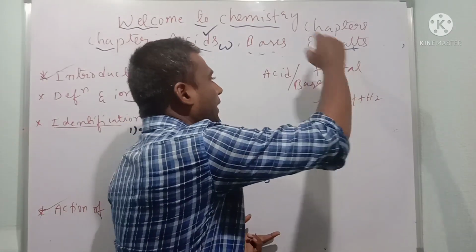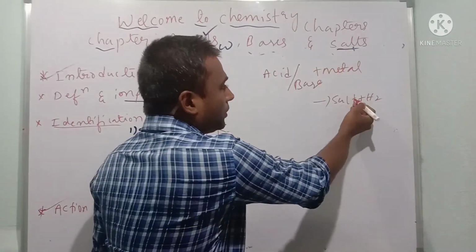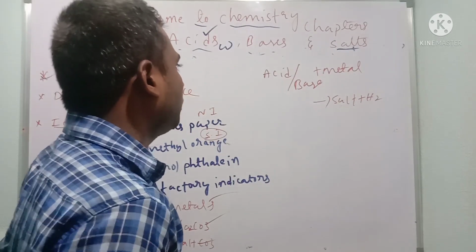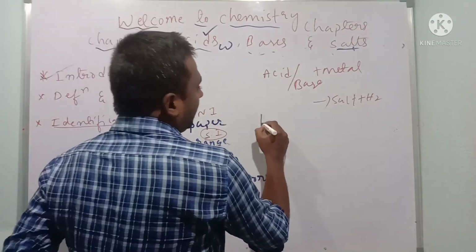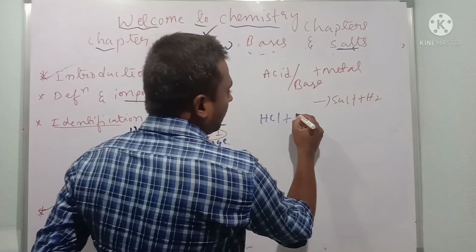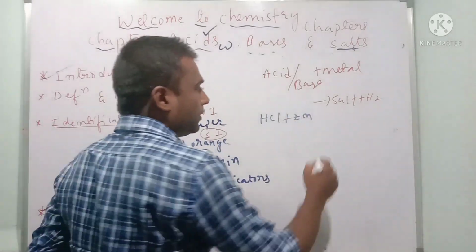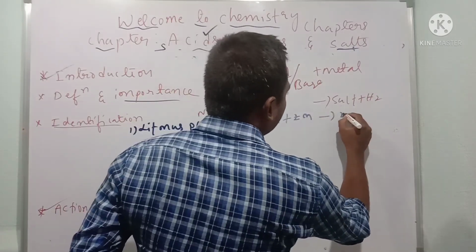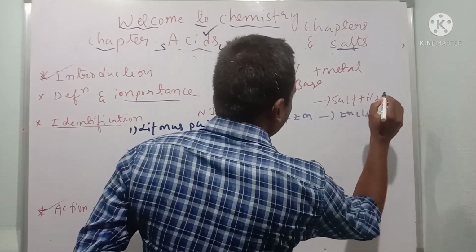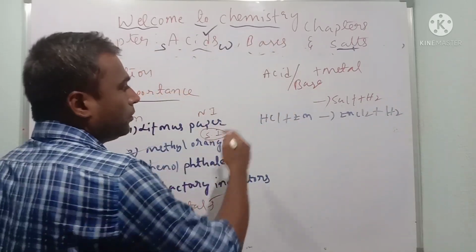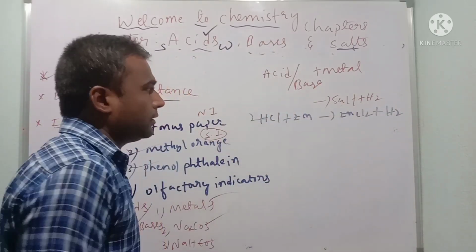Let us consider an example very easily now. If I take HCl plus zinc, acid reacts with zinc, then it forms zinc chloride plus H2. Is it balanced, children? No. Now it is going to be balanced.